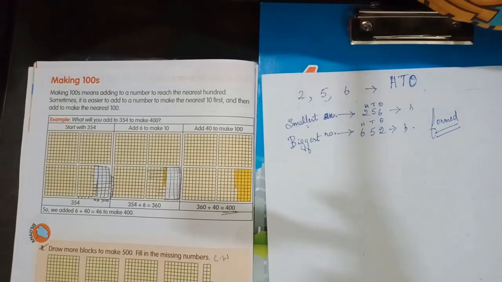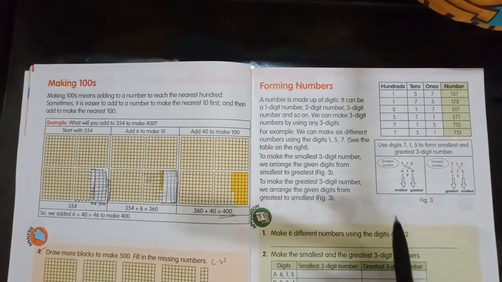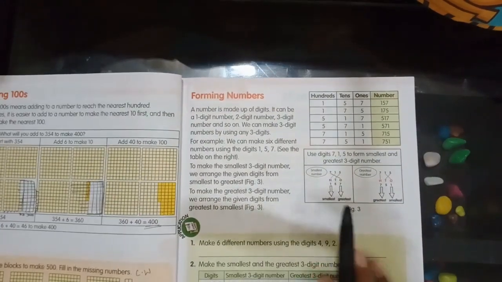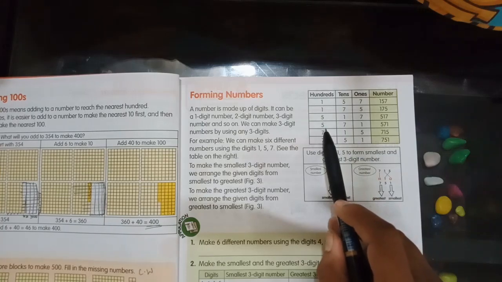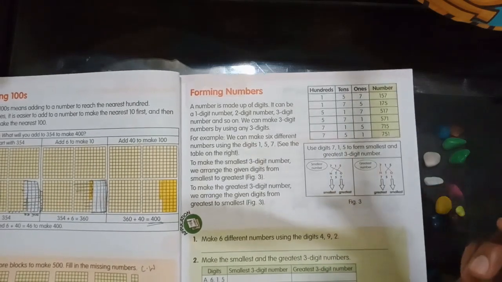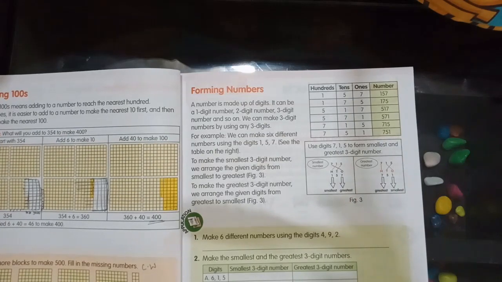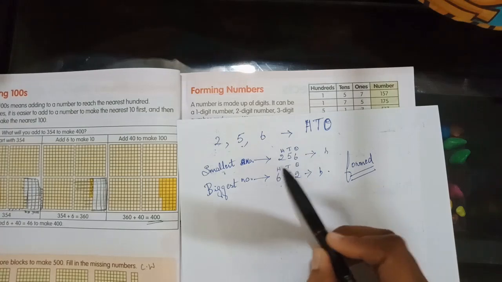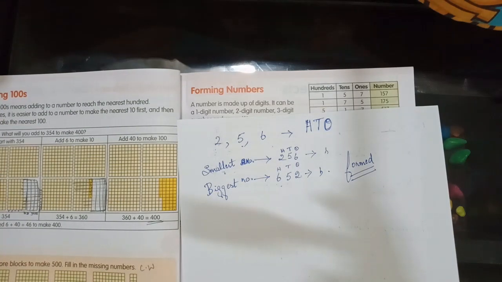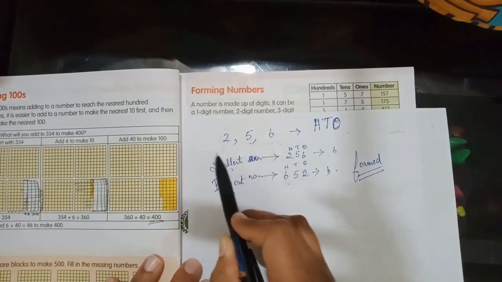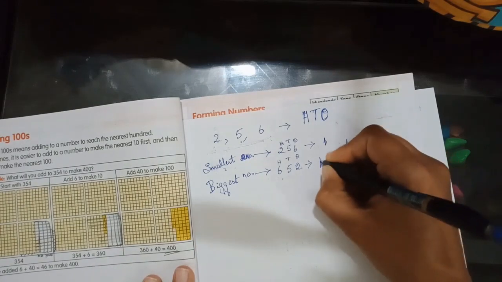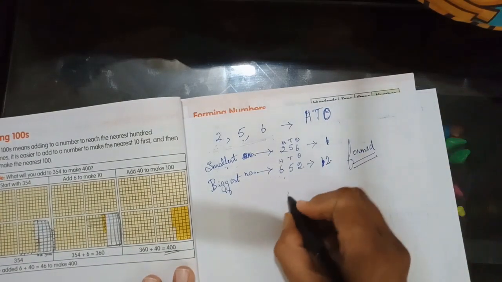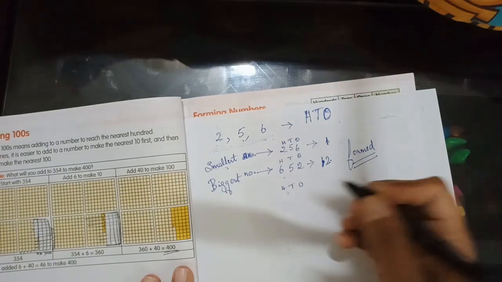Yes, we are forming numbers. Okay children, this is all about forming numbers. Now they have given here 2, 5 and 6, and they are trying to form as many numbers as possible by changing the places of the digits under different place values. So children, how many numbers can be formed using 2, 5 and 6? So this is one number, this is the second number, another number, and one more, in hundreds, tens and ones.